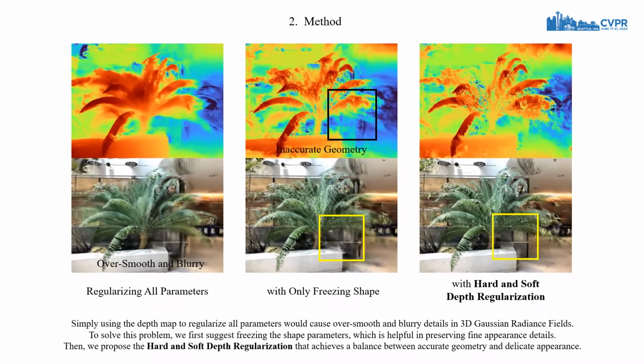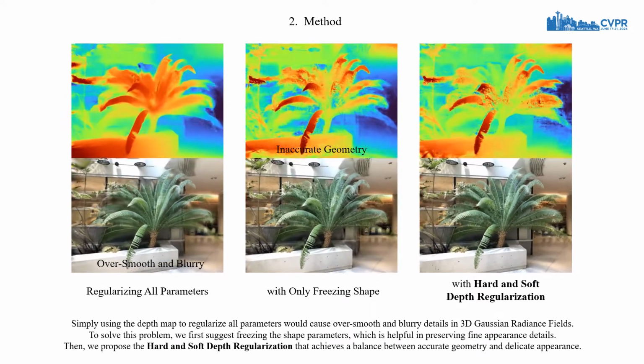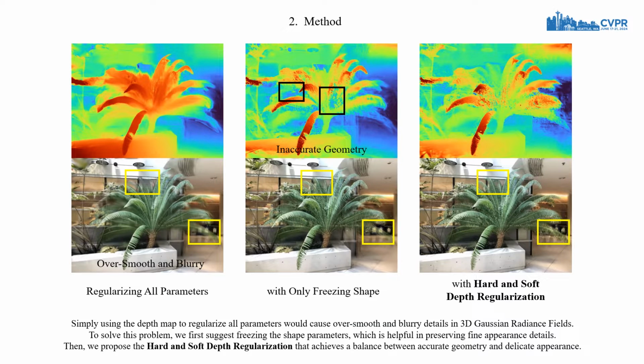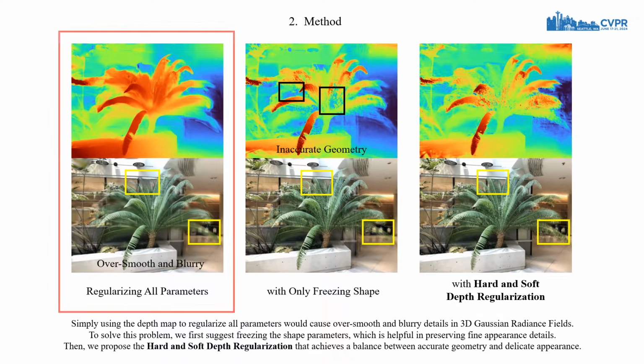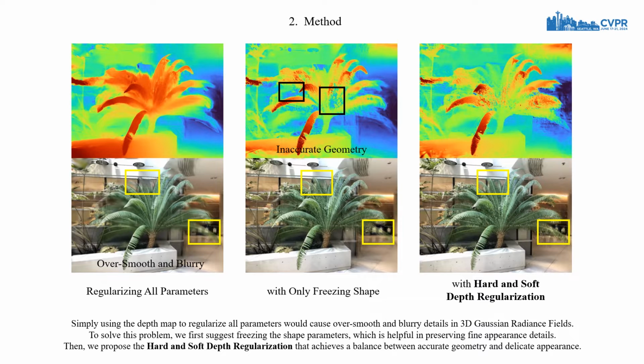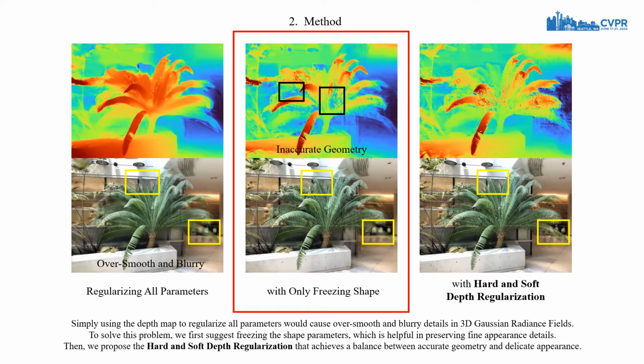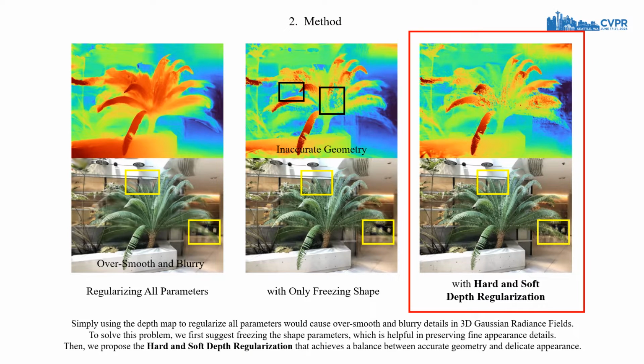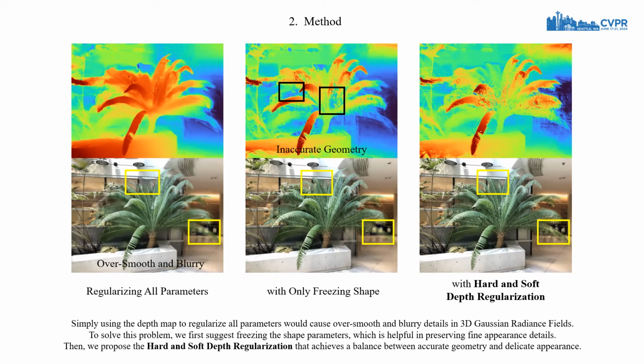Despite sharing a similar form of depth rendering, the depth regularization for 3D Gaussian radiance fields differs significantly from that employed by NeRF. Firstly, simply using the depth map to regularize all parameters, which is widely used for NeRFs, would cause oversmooth and blurry details in 3D Gaussian radiance fields, since this practice would force the shape of Gaussians to fit the smooth monocular depth rather than the complex color appearance. To solve this problem, we first suggest freezing the shape parameters, which helps preserve fine appearance details. Then, we propose the hard and soft depth regularization that achieves a balance between accurate geometry and delicate appearance.